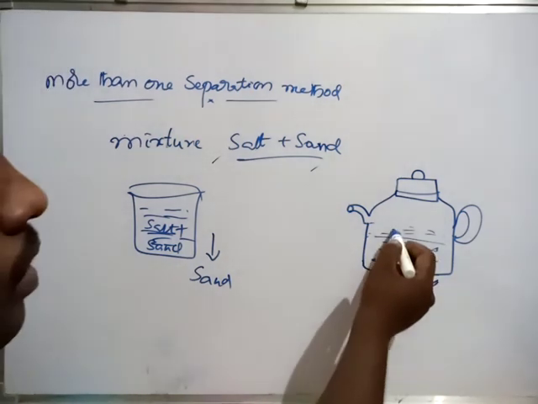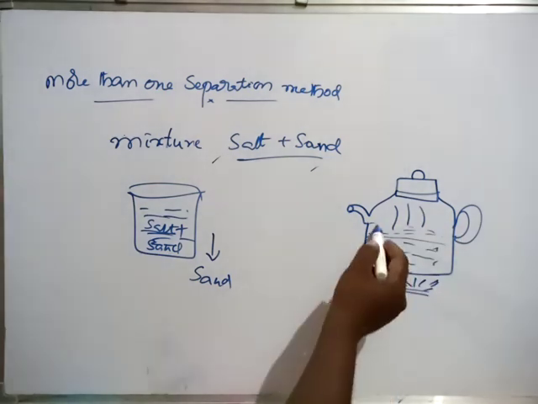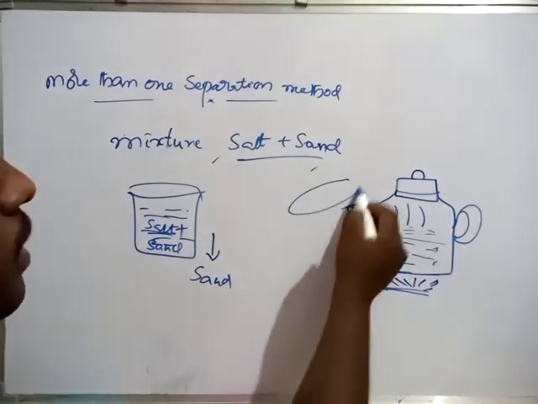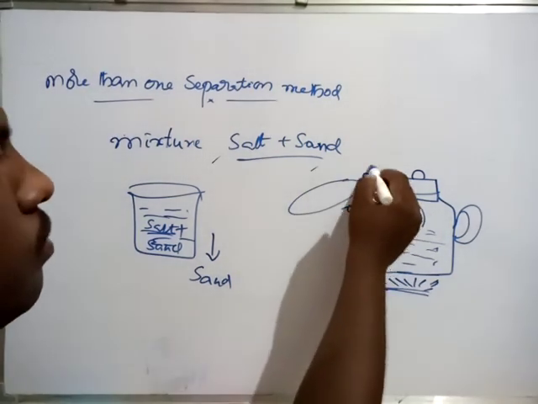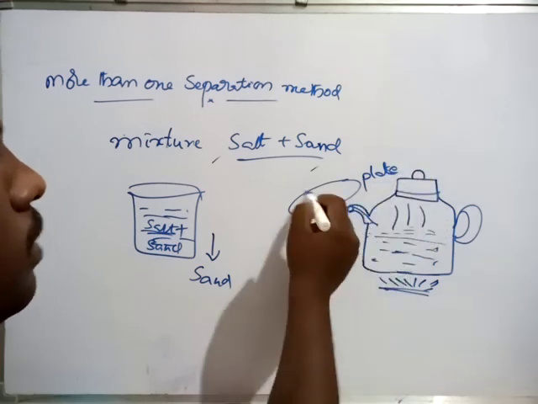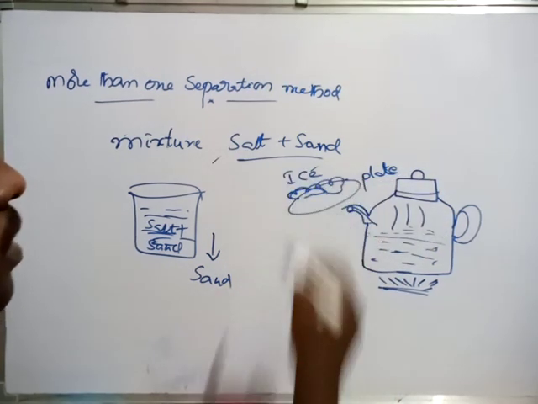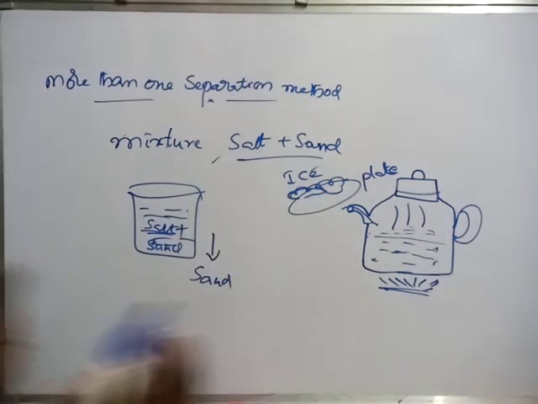Definitely what will happen? Vapors will come and pass through this outlet. Here we take one plate, and on this plate we keep some ice cubes. What is happening?